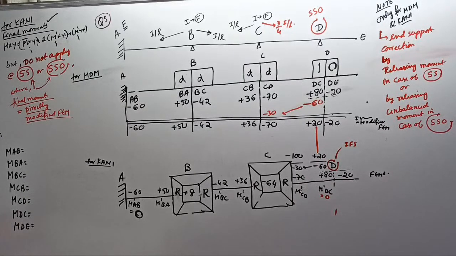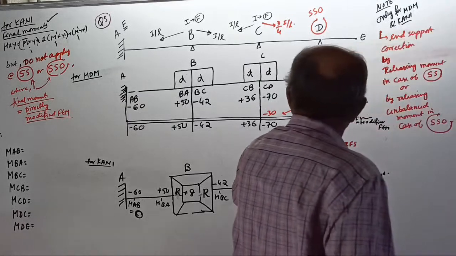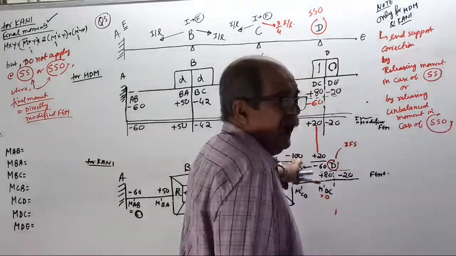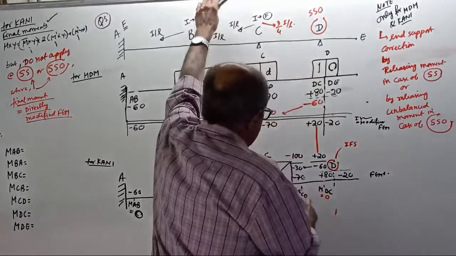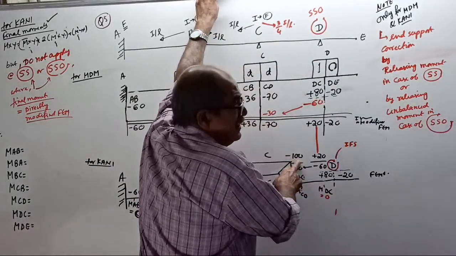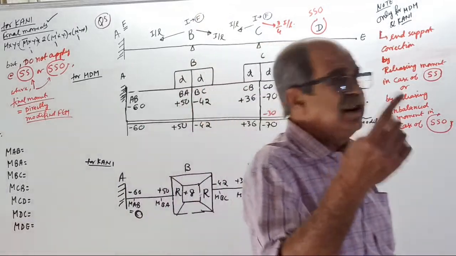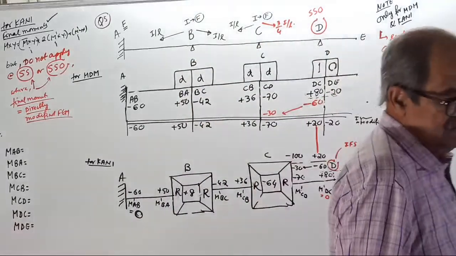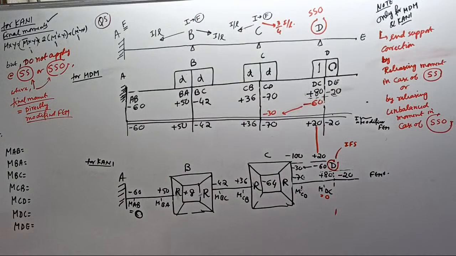In this example, Suresh Sen, at C, yes, minus 100, correct. I wrote minus 100 only. Minus 70, minus 30 is minus 100. Correct. Last time it was 110 because it was 40 last time. Tell me, which point you should be careful when you apply D.